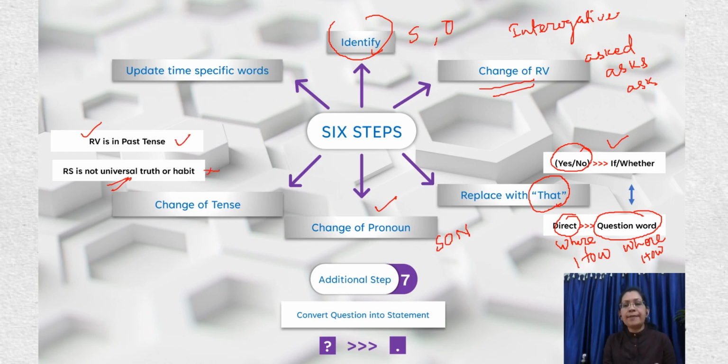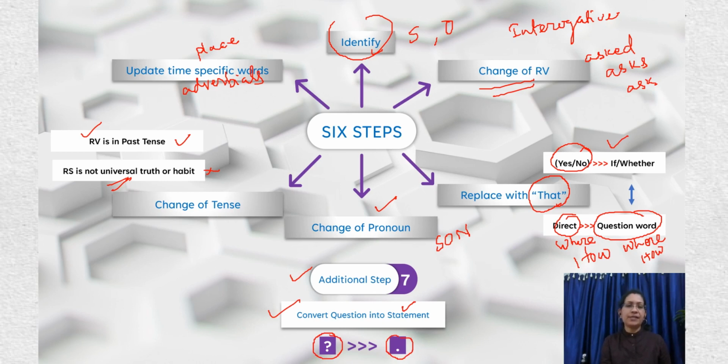We update the time-specific words or place-specific words, which we call adverbials. And we have an additional step in case of interrogatives where we convert the question into a statement. And finally, we replace the question mark with a period or full stop.